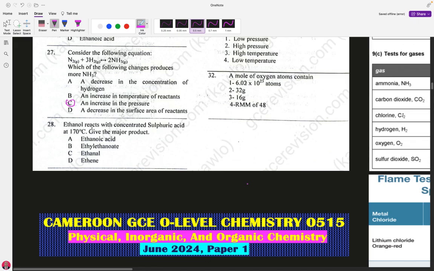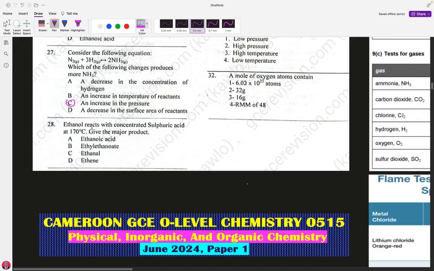Ethanol reacts with concentrated sulfuric acid at 107 degrees Celsius. Give the major product. Remember that concentrated sulfuric acid is a dehydrating agent. It removes the molecule of water that is being produced. So we don't need to go further in reacting ethanol with it.